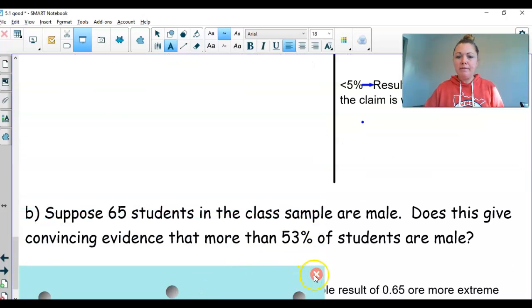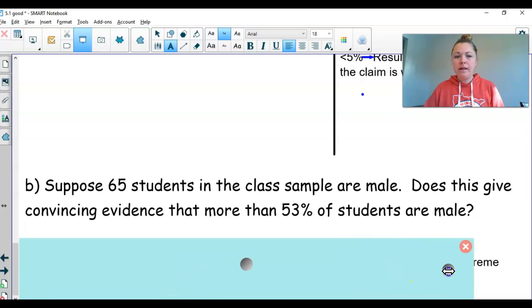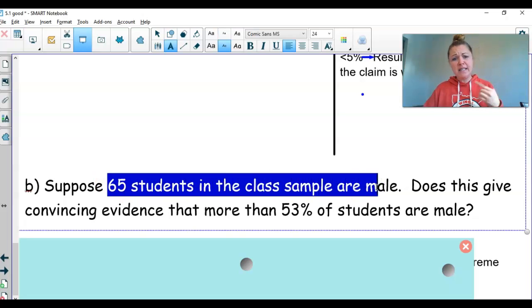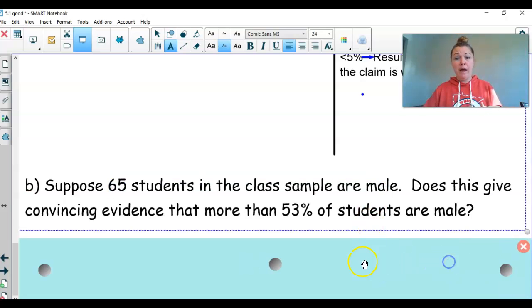Okay, part B. Let's say we're at a different college, a similar situation with a girl questioning. She wants to know what proportion of students at her school are male. She knows that nationally the population says it's 53%, but she samples 100 people. And this time, not 60 like the other girl, but 65 students in the class were male. Does this give convincing evidence that more than 53% of students are male at her school?